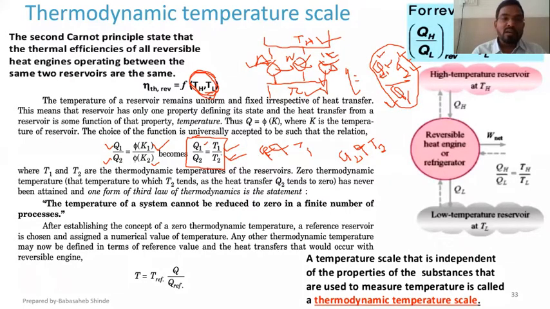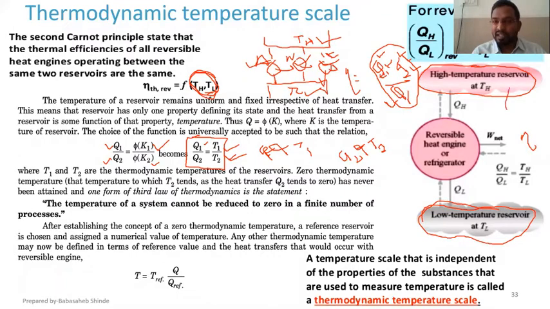Now, in case of heat engines, this is the temperature of the sink. This is the temperature of the source. To increase the efficiency, either I need to increase the temperature of the source or I need to decrease the temperature of the sink. And increasing the temperature of the source has certain limitations, right? Because the materials used in that engine have to be able to withstand those higher temperatures. So we cannot increase this temperature beyond a certain limit.